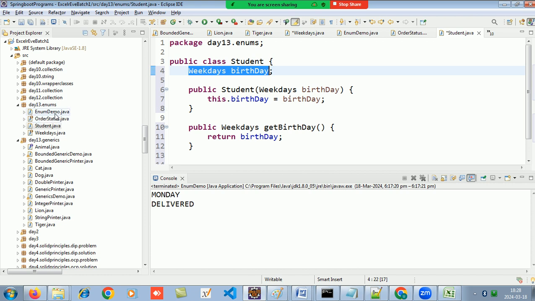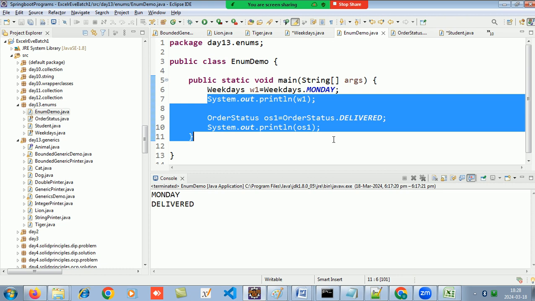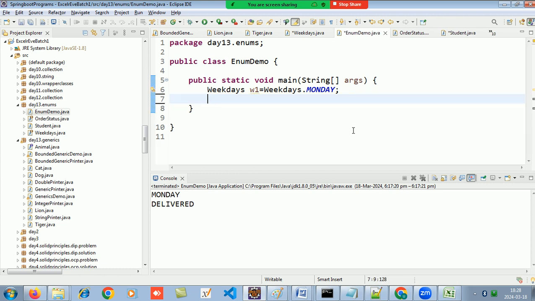So I come here and make this object, weekday w1 as new weekday.